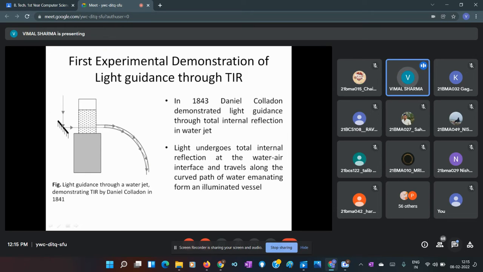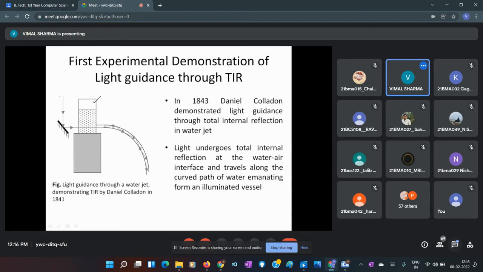Then we have another experiment, which was demonstrated way back in 1843 by Daniel Colladon, who demonstrated how light can be guided through a jet of water. In this experimental setup, we again have a container filled with water. At the base of this container there is a small hole through which a water jet comes out.